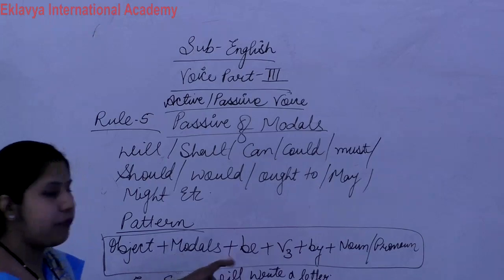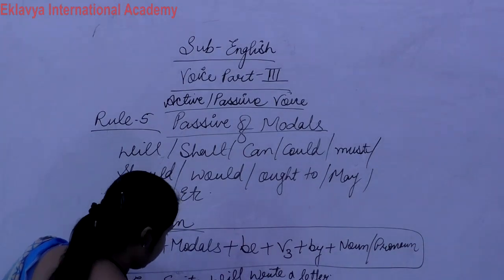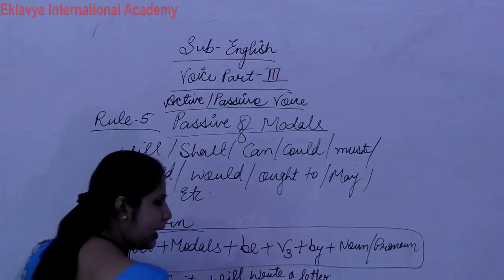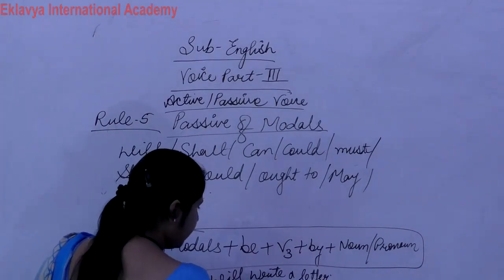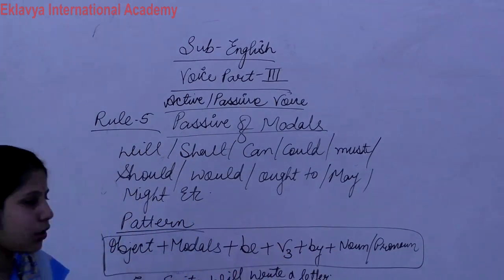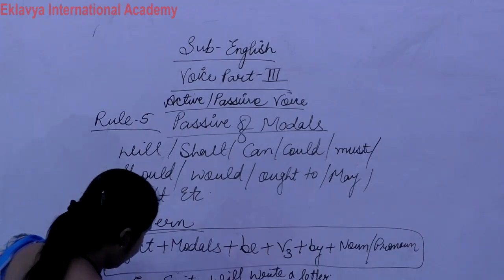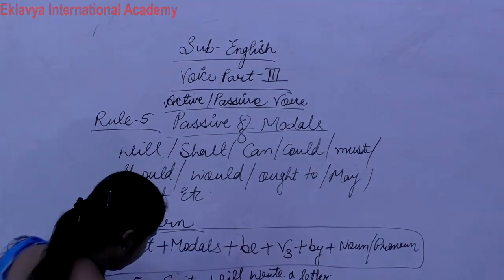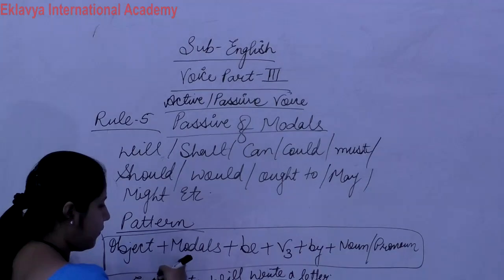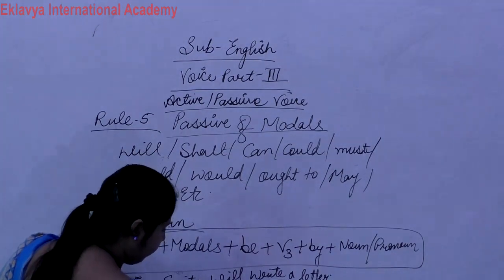First of all, Sarita is the subject, will is the modal, then verb and object. Now according to the structure, how do we change this? A letter, the object comes first, after that the modal. A letter, then the same modal, will.